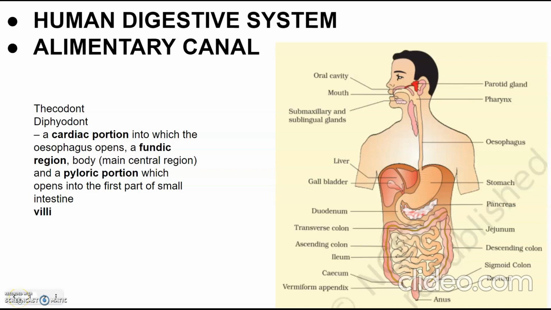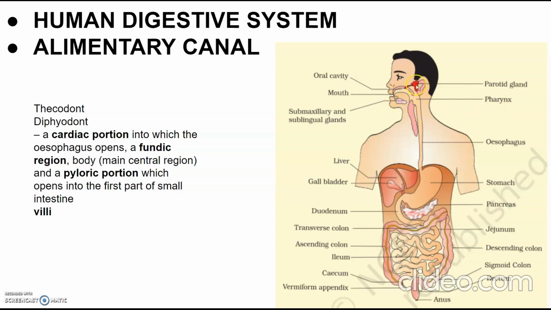So let's continue with the human digestive system. We have discussed the structure of the teeth present in the human oral cavity. Let's continue with the next part, the tongue. The tongue is a freely movable muscular organ which is attached to the floor of the oral cavity with a structure called frenulum. The upper surface of the tongue has very small projections called papillae, and these bear the taste buds. The oral cavity leads into a short pharynx.